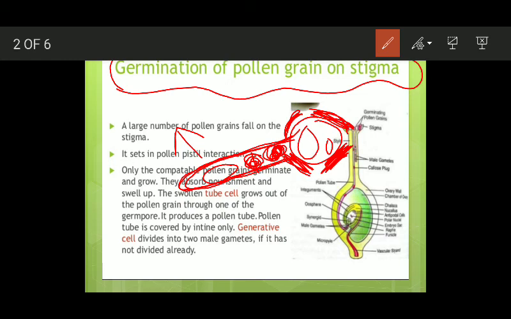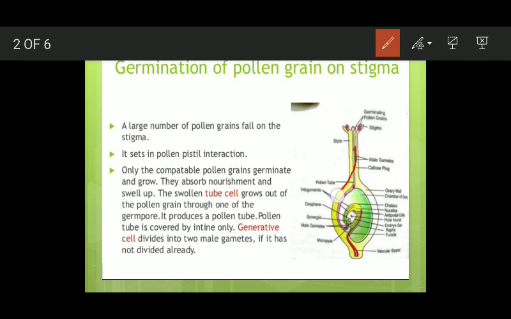In some species, before pollination the generative cell divides and forms two male gametes. However, in some other species, the generative cell divides only after pollination. This is the only difference. This pollen tube then starts migrating through the stylar tissues and reaches the ovule and enters the female gametophyte or embryo sac.